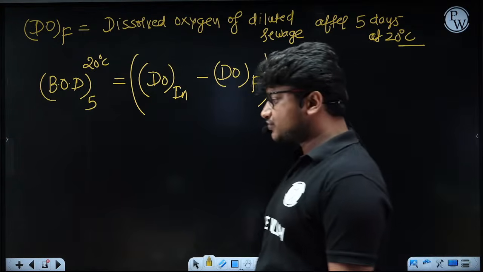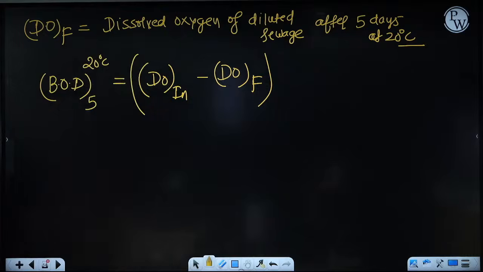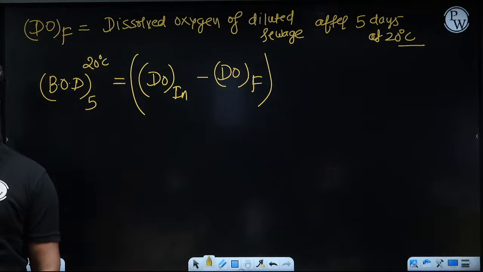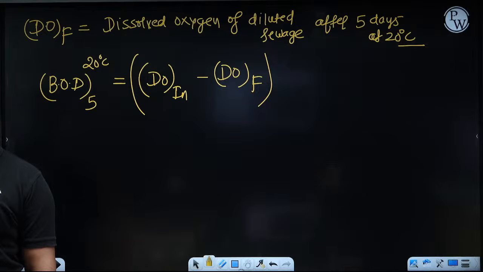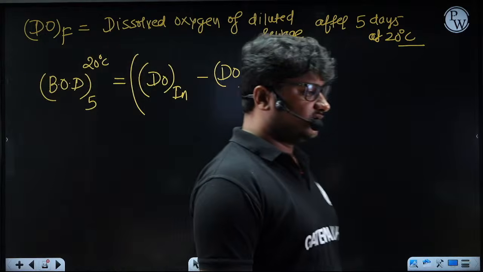That is what my question is to all of you. You have all seen the complete experimental discussion. Now tell me, this BOD which you got, is it for the sample or for the diluted sample? Is this BOD for the diluted sample or for the original sample?